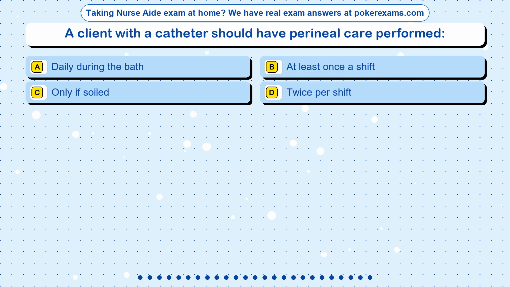Question 20. A client with a catheter should have perineal care performed. Option A, daily during the bath. Option B, at least once a shift. Option C, only if soiled. Option D, twice per shift.